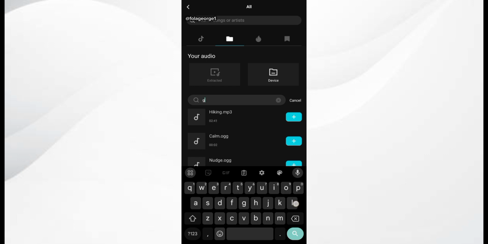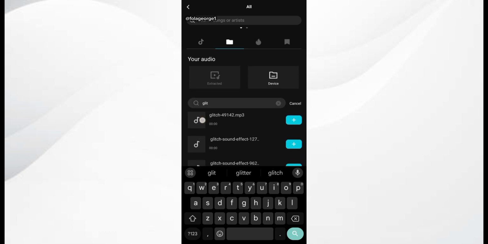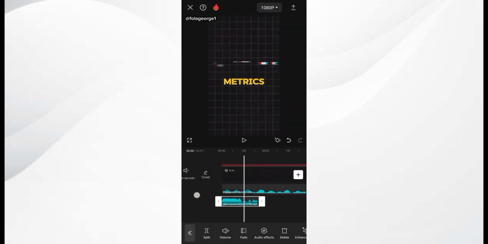That is what I love to use. So this is the glitch sound effect. Let's play it to see if that is the right one. Right, this particular glitch sound effect, glitch sound effect 127, is what I want to use. I click on the plus icon to bring it in.